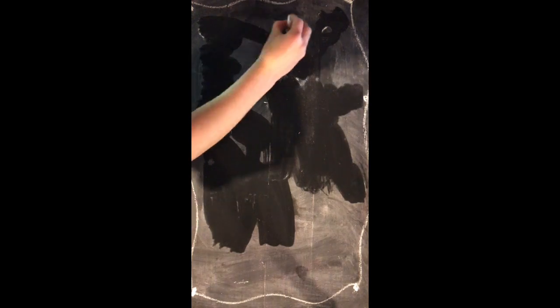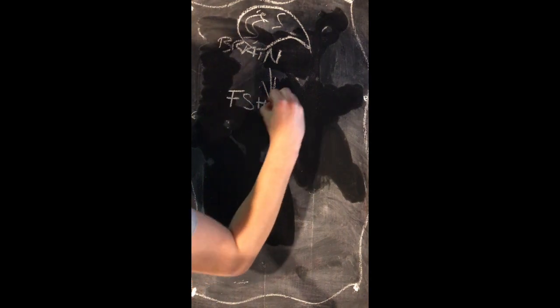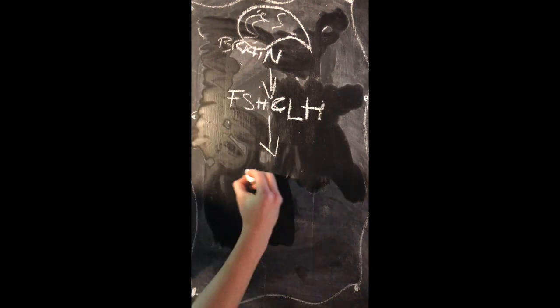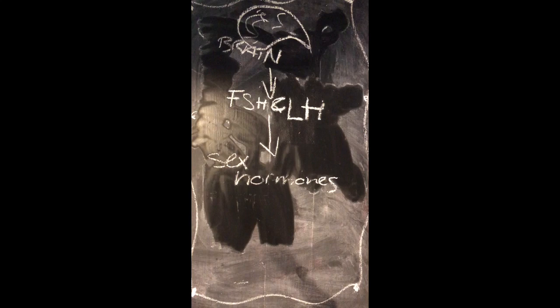Hormones secreted by the hypothalamus and anterior pituitary gland control sex hormone secretion. Releasing hormones from the hypothalamus cause the anterior pituitary gland to secrete follicle-stimulating hormone and luteinizing hormone, which both cause gonads to secrete sex hormones.